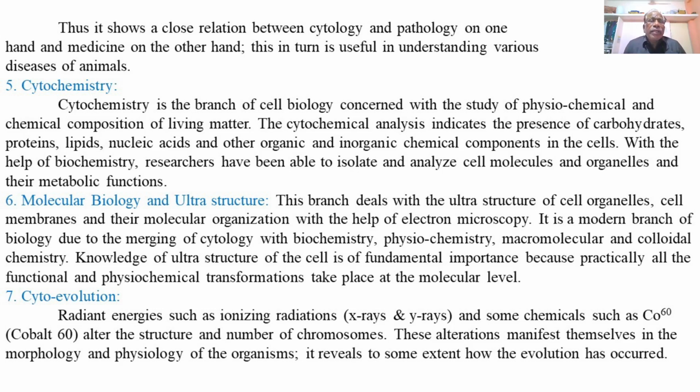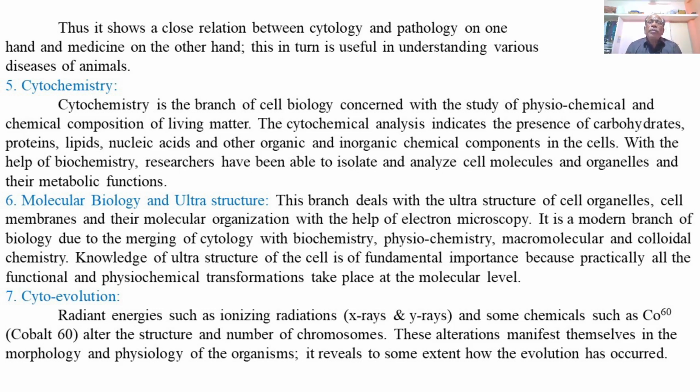Cytoevolution. Radiant energies such as ionizing radiations, X-rays, gamma rays, and some chemicals such as Co60, that is cobalt 60, alter the structure and number of chromosomes, and these alterations manifest themselves in the morphology and physiology of the organisms, and it reveals to some extent how evolution has occurred.